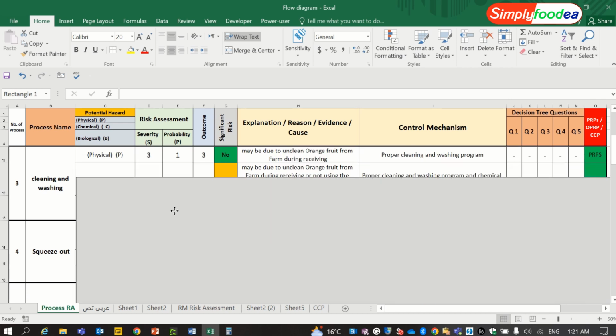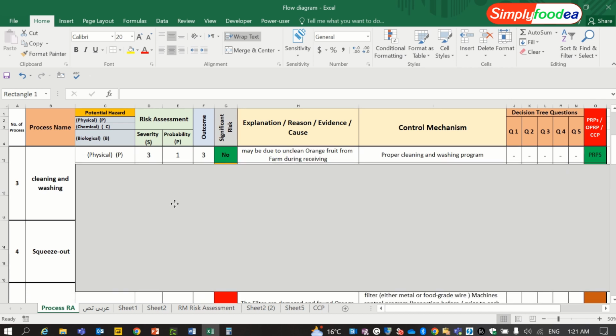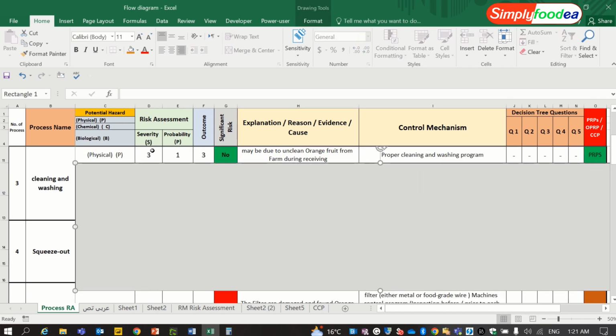The washing process, the physical hazard: we will continue with severity 3 and probability 1, so the outcome will be 3. It is not a significant hazard or significant risk. Why is it a risk actually? Maybe due to unclean orange fruit from the farm during receiving, and the control will be the proper cleaning and washing program, so it will be an OPRP.